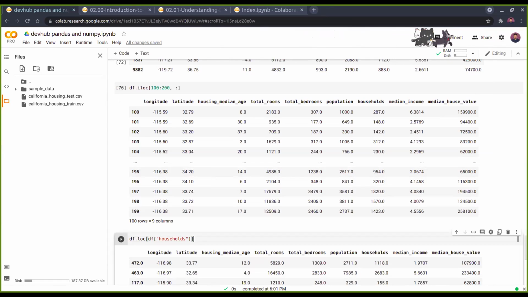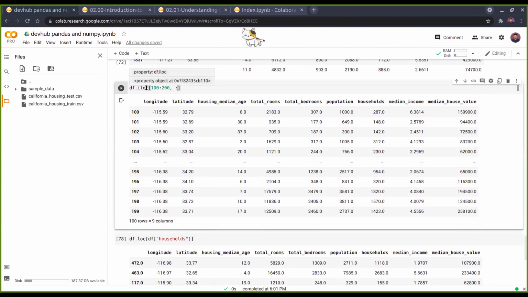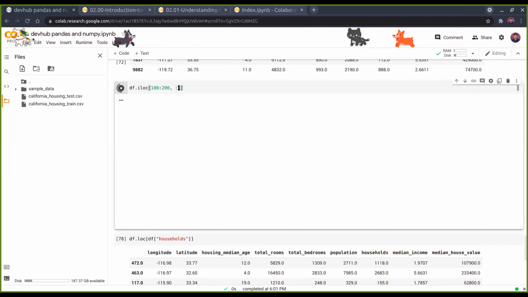The first one is index based selection, meaning selecting the data based on its numerical position in the data. iloc follows this paradigm, where you cannot use specific column names, but you need to index using only the index numbers. So this is basically iloc.